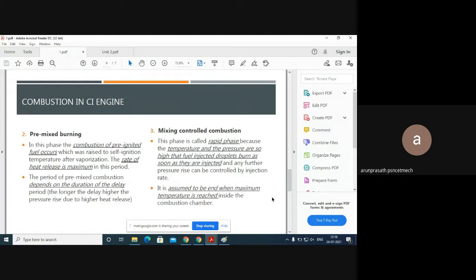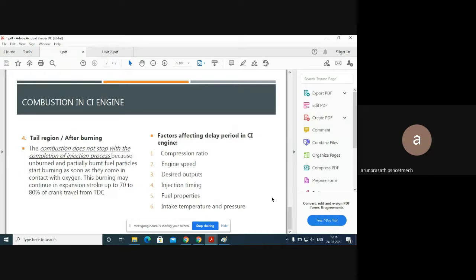Okay. Then the next stage is the mixing controlled stage, where we get the maximum efficiency. The same concept is there in the mixing controlled combustion stage, where the intake of diesel is very low, with more air inside the combustion chamber for getting maximum fuel economy. The efficiency rate is the same, but there is economy of fuel. So that is the third stage, the mixing controlled combustion stage.